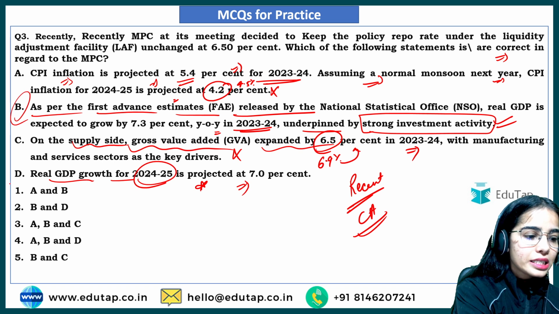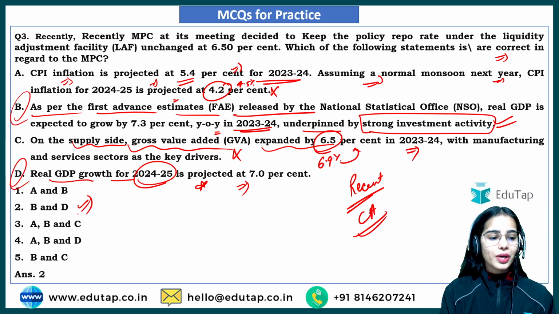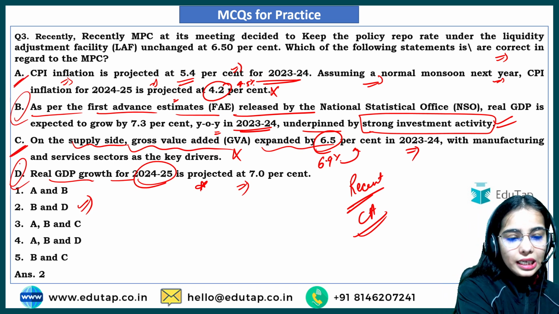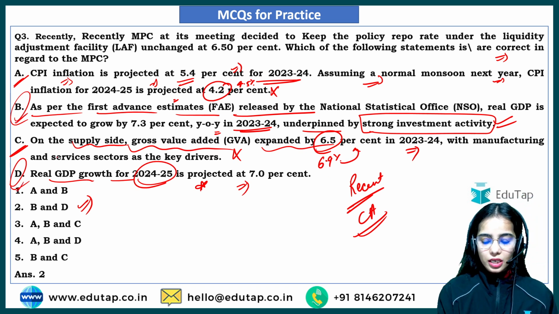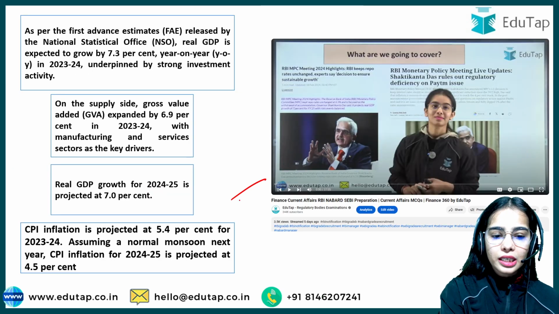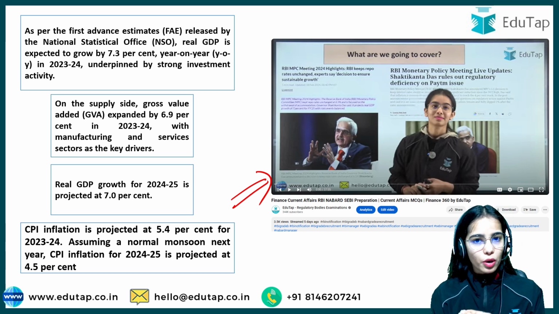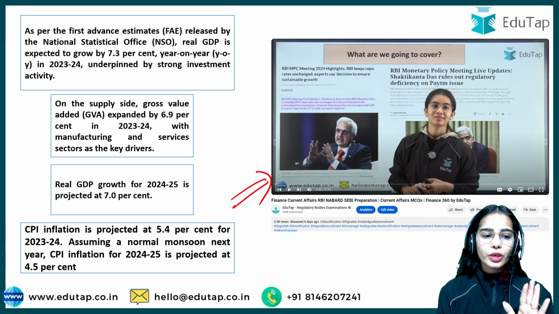So B and D statements are correct. The other statements are wrong. So that's why the answer is 2. The A and C statements are incorrect because of the incorrect percentages, but the B and D statements are correct. So we have completely discussed the Monetary Policy Committee meeting that has recently happened, and you also need to know a little about the static part of the MPC that I have provided to you in this session. So I hope now you will remember it.